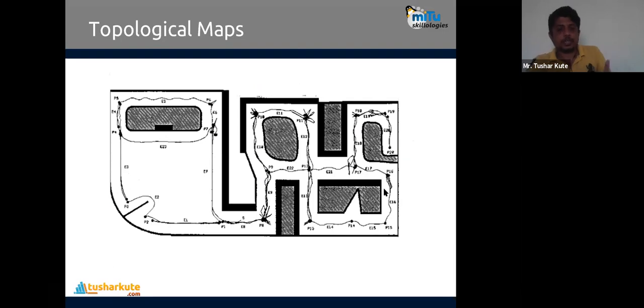So edges and places. Edges are the actual paths, highways, and P1, P2, P3 are the cities, the villages which are situated on the particular path. So in this way, topological maps are created, just like the Google map that we follow. Here we have the robot follow the topological map.